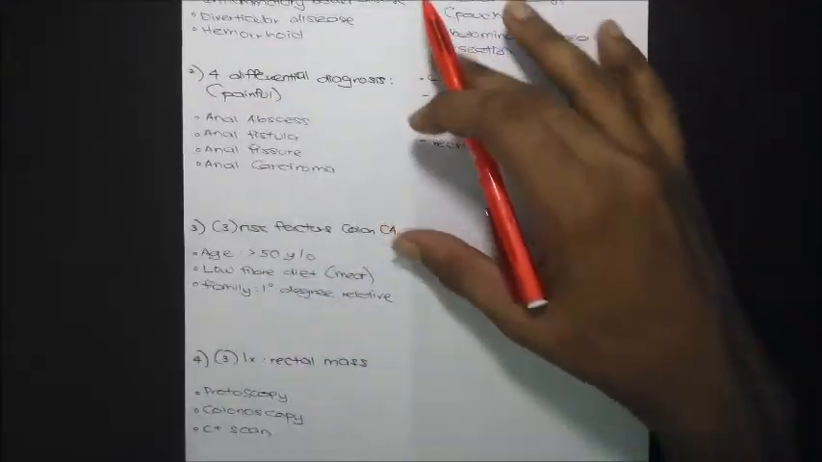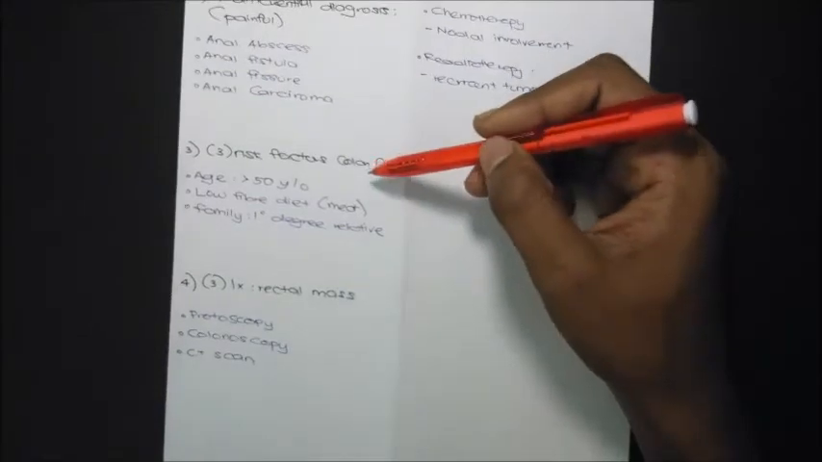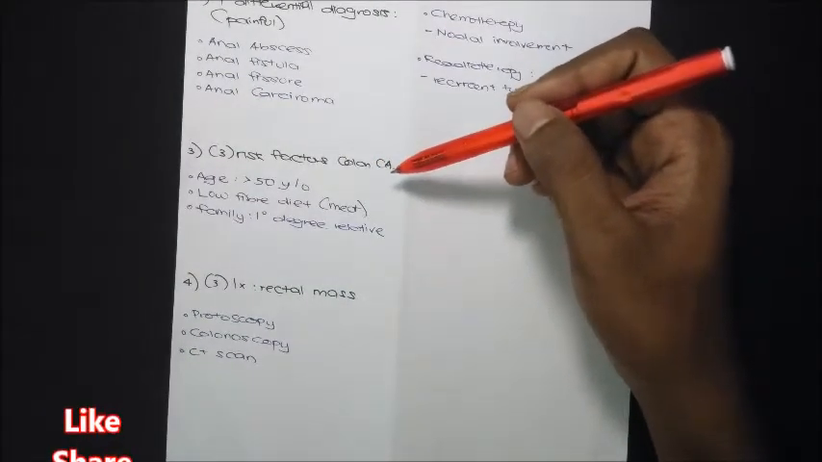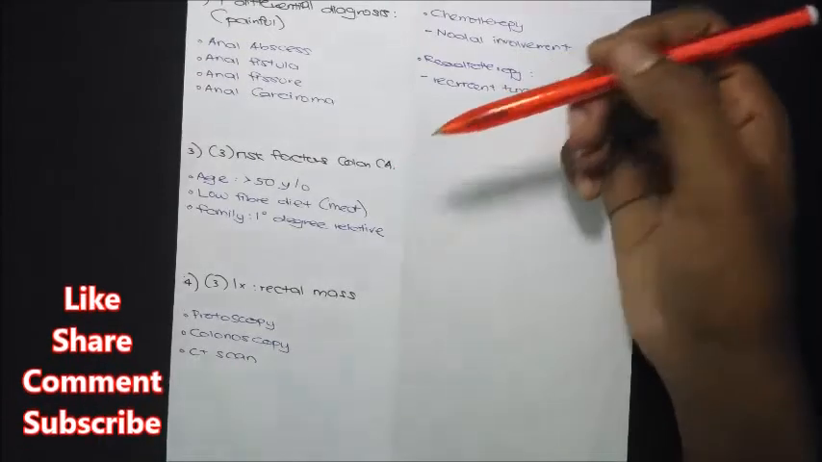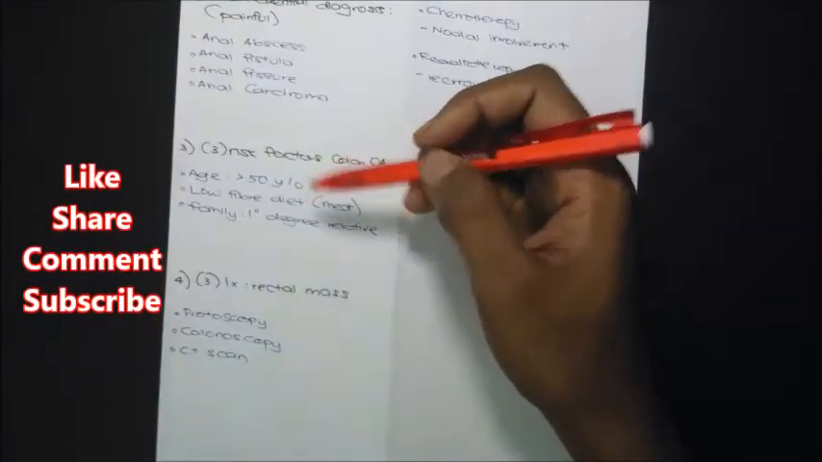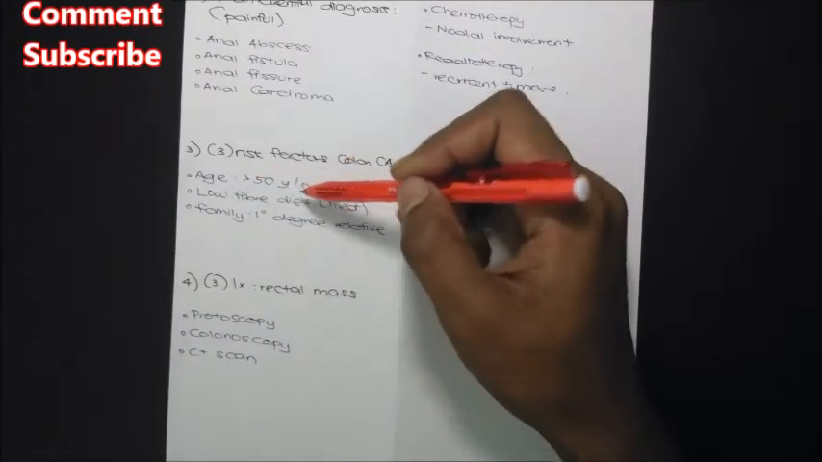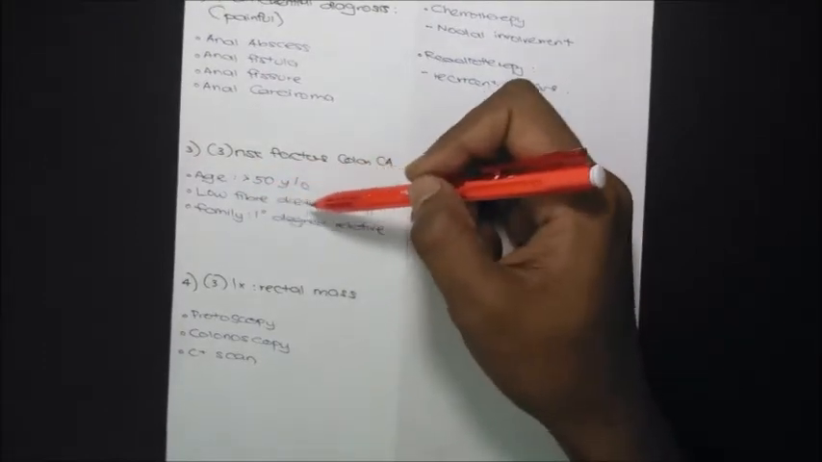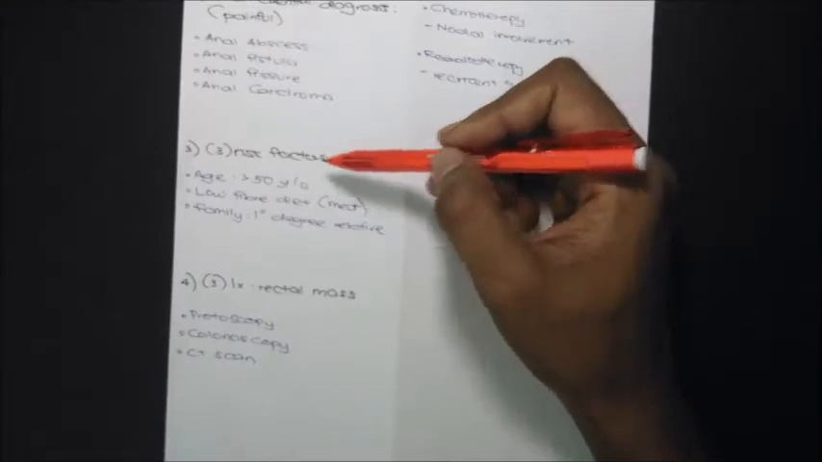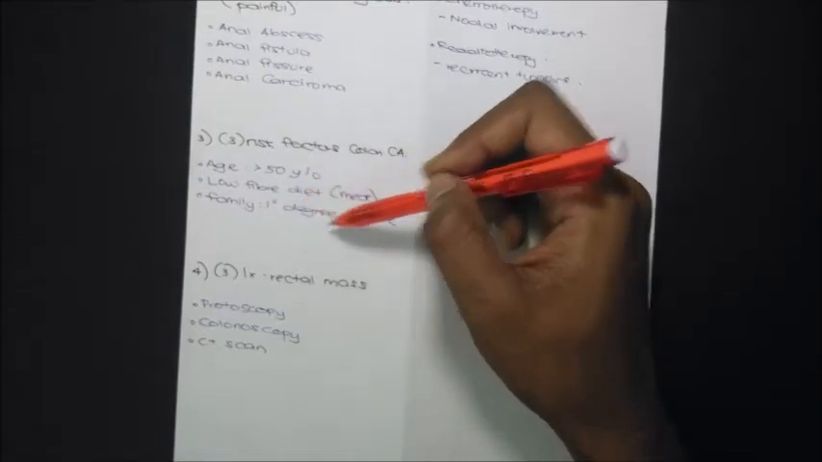The next question was 3 risk factors for colon carcinoma. There are several risk factors for colon carcinoma, but I've just put up 3. Maybe you can add on for your own study purposes. The first one is age, more than 50 years old. Then we ask about diet: if they are taking a low fiber diet, few green vegetables, and high contents of red meat and so on, it could be a risk factor for colon carcinoma. And then family history is very important. If a first degree relative has colon carcinoma, we need to suspect it in this patient as well.